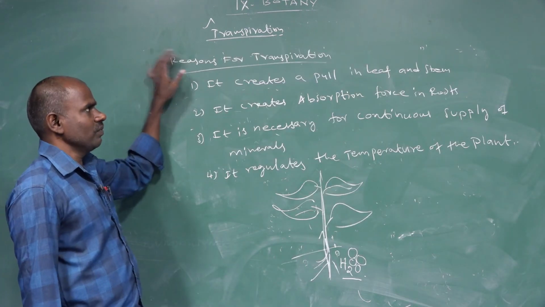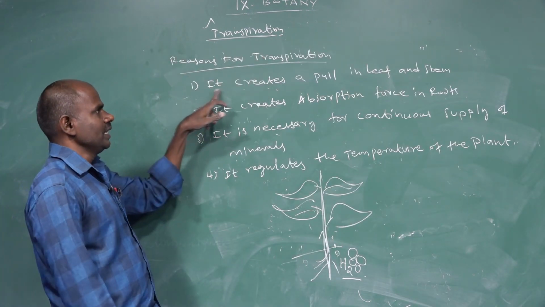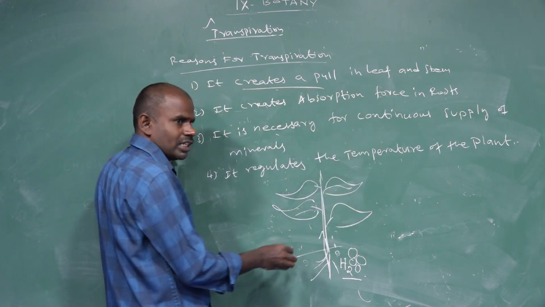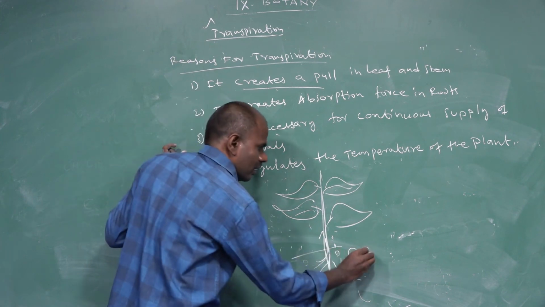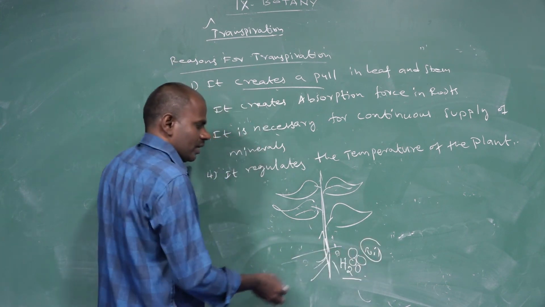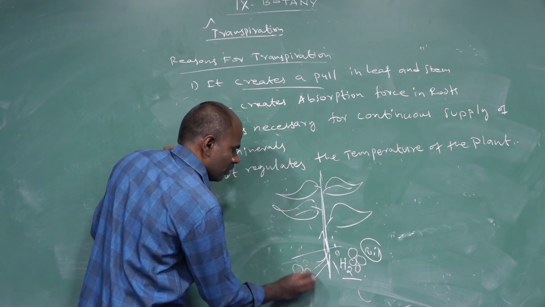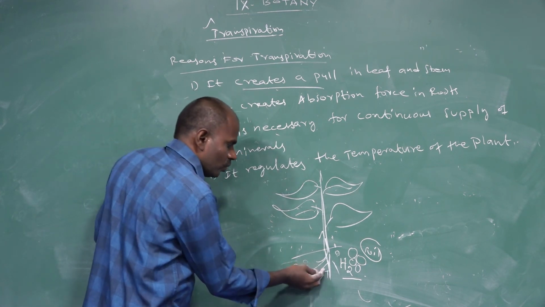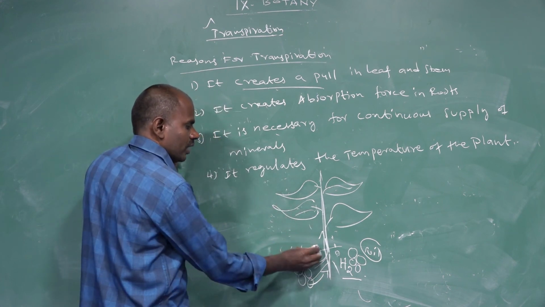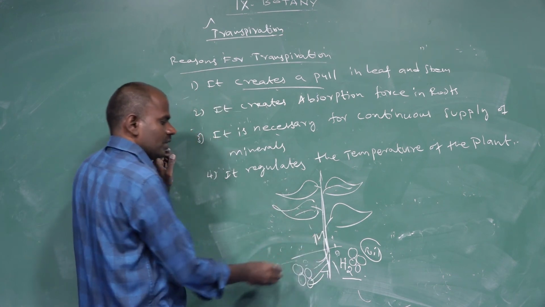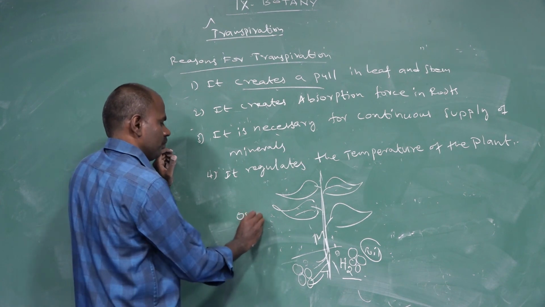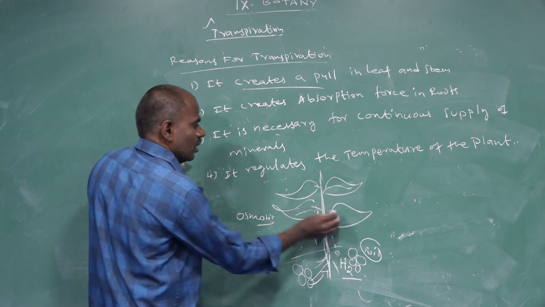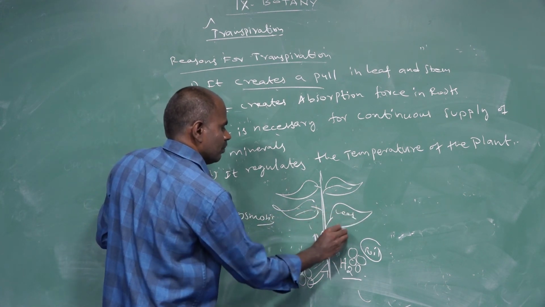What is the reason for the transpiration process? The first one is that it creates a pull in the leaf and stem. Where are water molecules present? Water molecules are present in soil particles. The root system absorbs water from the soil particles. The water is absorbed from the soil particle in an upward direction with the help of the process called osmosis. Osmosis creates a pull in the leaf and stem.